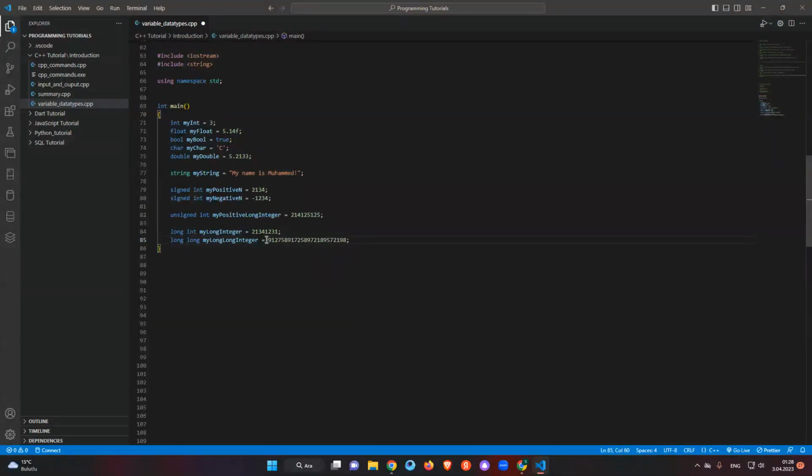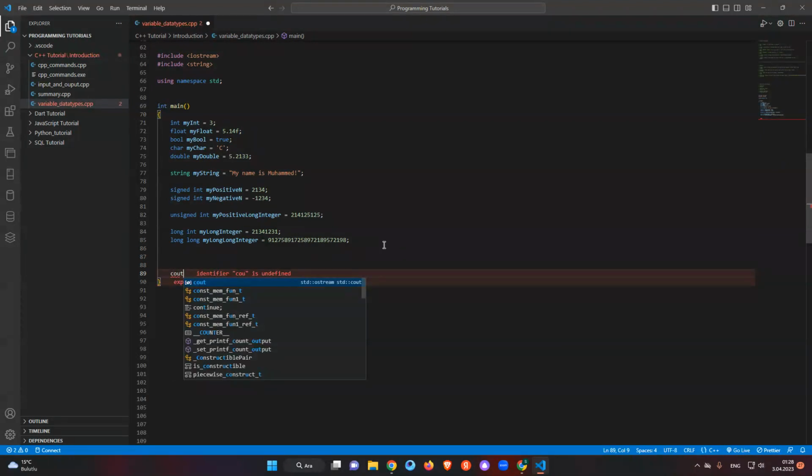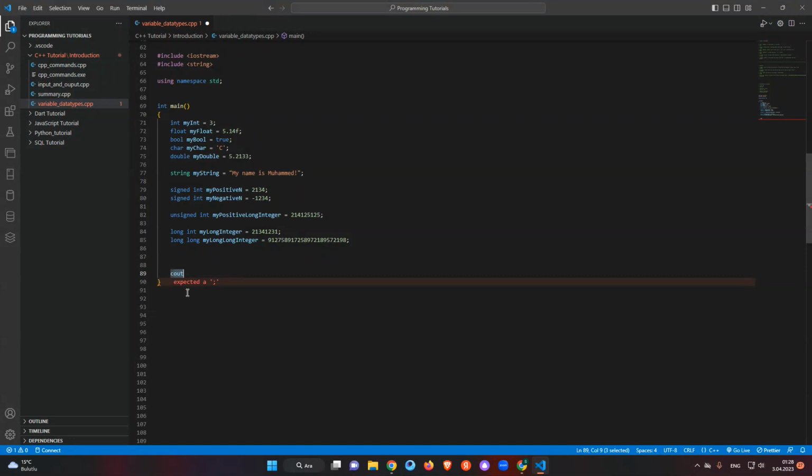Okay, we did everything for them. Now it's time to run, right? We want to see the result. We can come here and we can just say cout, which is character output, as you remember, right? Cout. Then we put this insertion operator, like the less-than signs, and after that we're just adding our variable name.